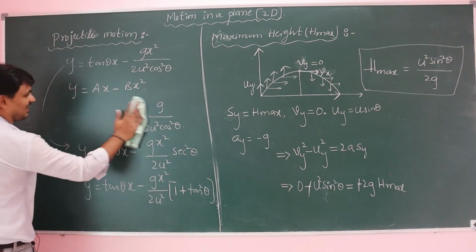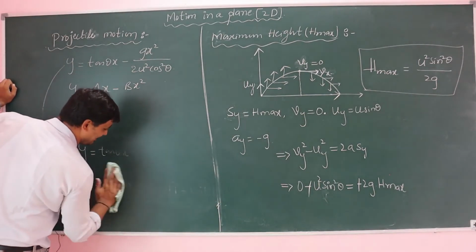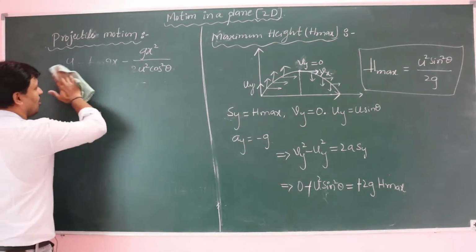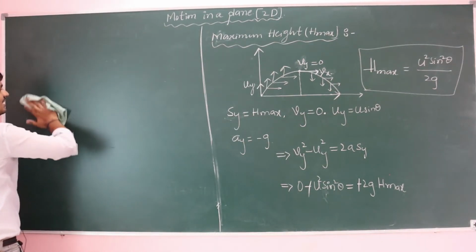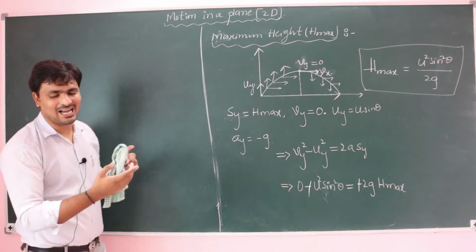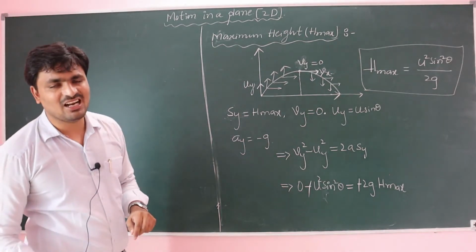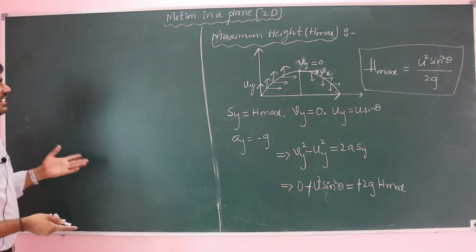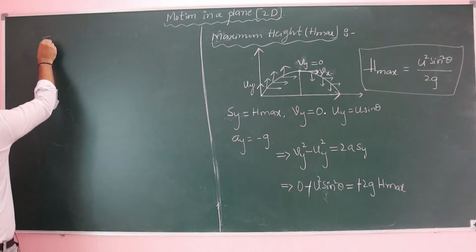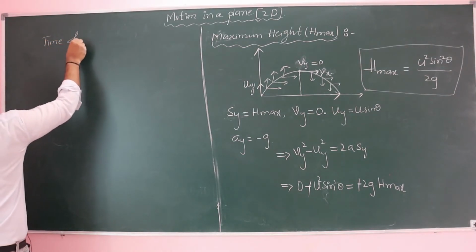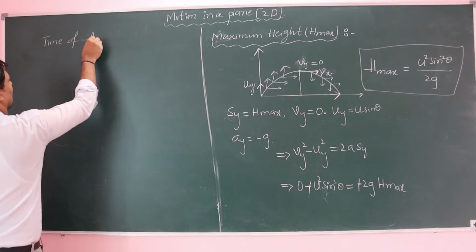So let's see the time of ascent. What are we calculating? We will calculate time of ascent, and automatically we can take time of descent and then time of flight.